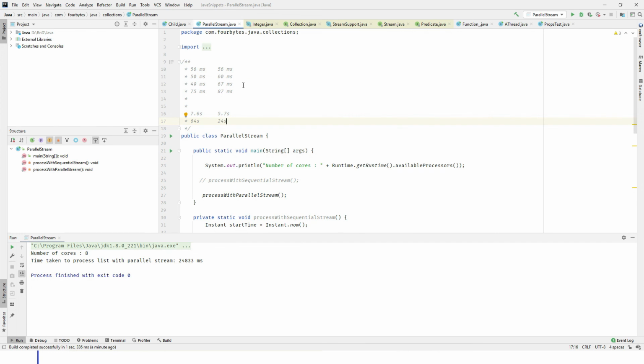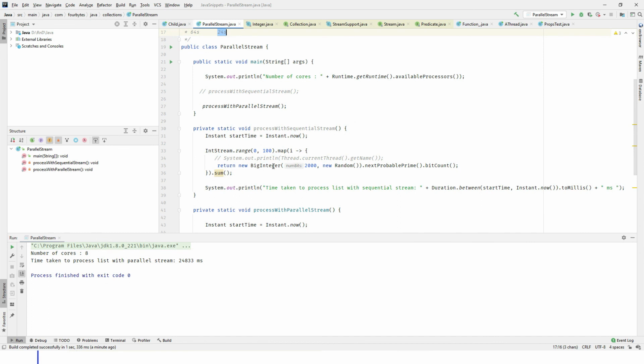And if you compare now, don't you think that parallel stream is faster than the sequential stream? It is. So when to use parallel stream, it's up to you, okay, to identify your workload, to identify the CPU processing time of your operations. Once you identify those things, then only you should use the parallel stream. So parallel stream can increase your performance, as well as can decrease the performance if you are not using it right, carefully. So that is the thing with the parallel stream. Here I have used parallel stream because this will take a lot more time for the CPU.